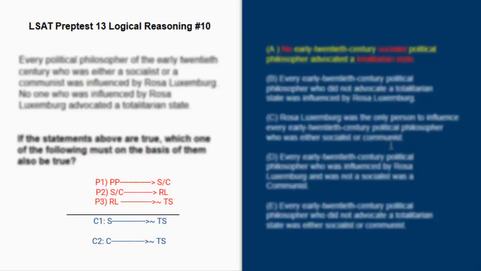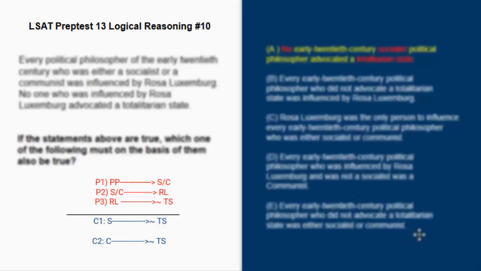C: Rosa Luxemburg was the only person to influence every early 20th century political philosopher who was either a socialist or a communist. Again, they're trying to get you to go from premise 3 all the way to premise 1. You cannot go against the arrow. That's the fallacy of the converse, okay? You can't do that. Answer choice D: every early 20th century political philosopher who was influenced by Rosa Luxemburg was not a socialist or a communist. Again, Rosa Luxemburg, socialist, communist, you see how they're trying to get you to go against the arrow again in premise 2? You cannot do that. Again, this is also the fallacy of the converse. So D is also wrong.